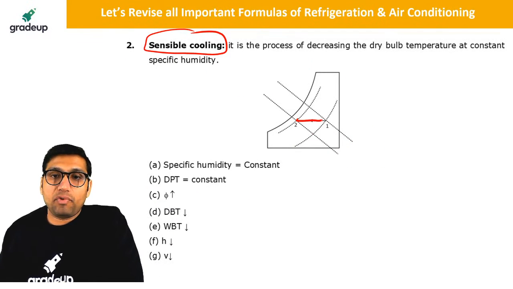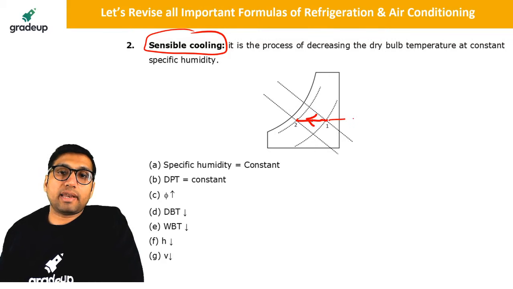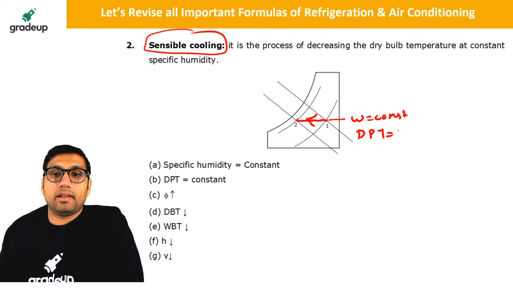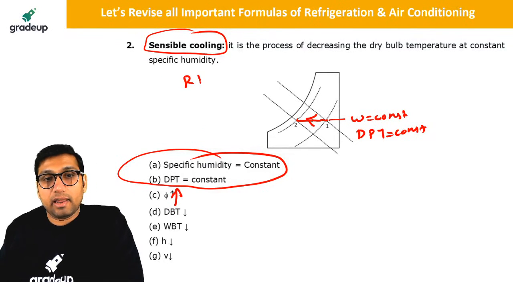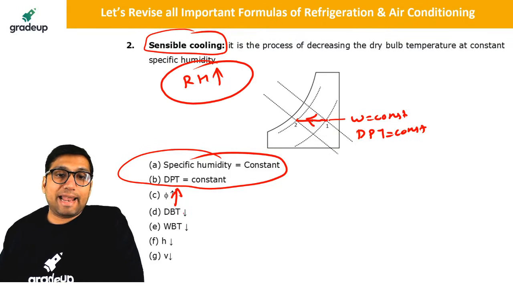Sensible cooling will have the opposite effect. In sensible cooling we decrease the dry bulb temperature at constant specific humidity and dew point temperature. That is called the sensible cooling process. But relative humidity increases. When you do cooling, relative humidity will increase, and all other parameters will decrease.